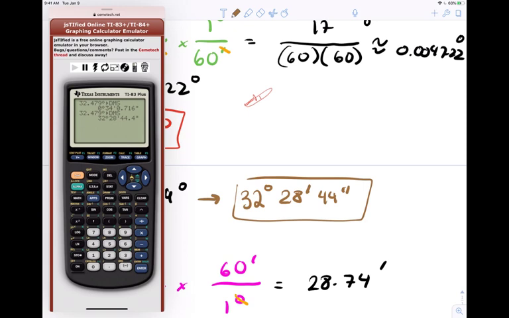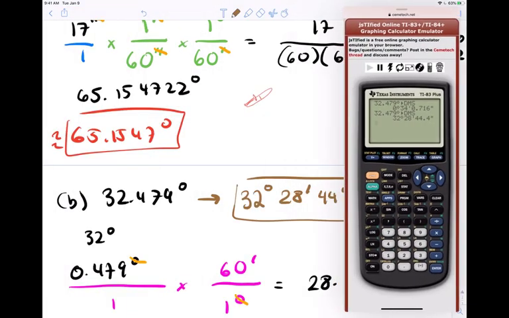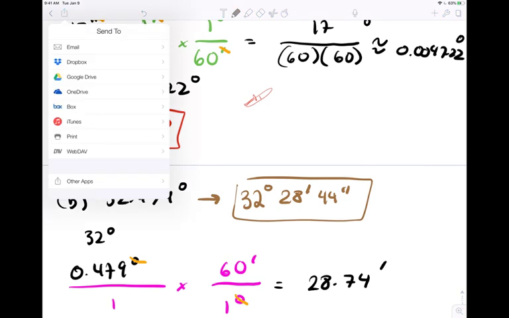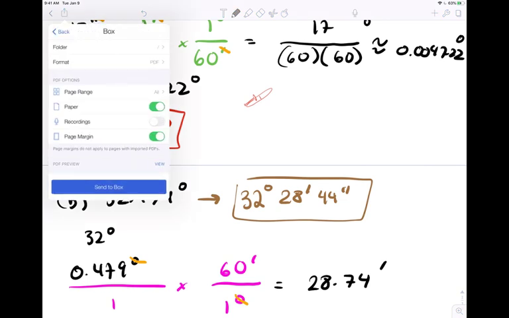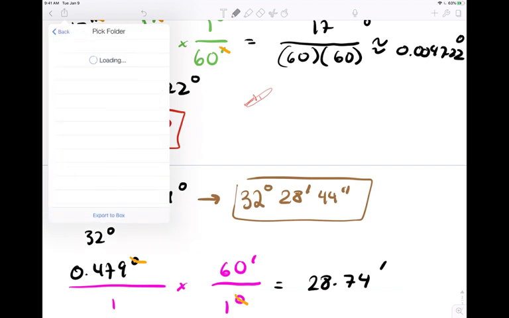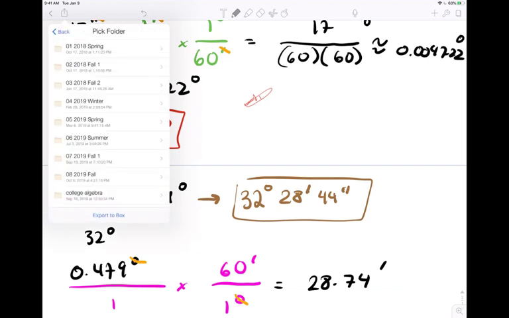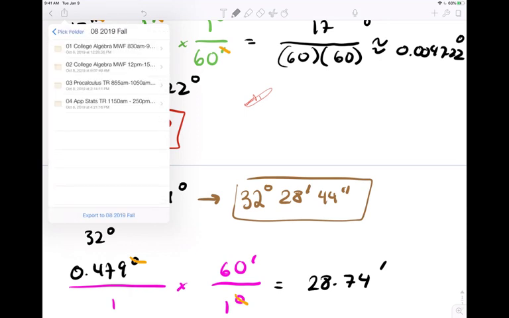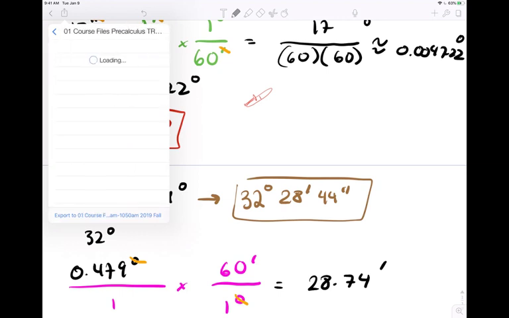Let me go ahead and do this. So now when I'm using Notability, this stuff here, let me show you the following. If I did all the notes in here, I would hit share. Can you scroll down for me so I can get all this? So just hang tight. I'm going to hit share. I'm going to hit box, and I'm going to put this somewhere where you can access it. So right here, this is fall of 2019. This is Precalculus, right? Entire class, and I want to put this into the notes for today.